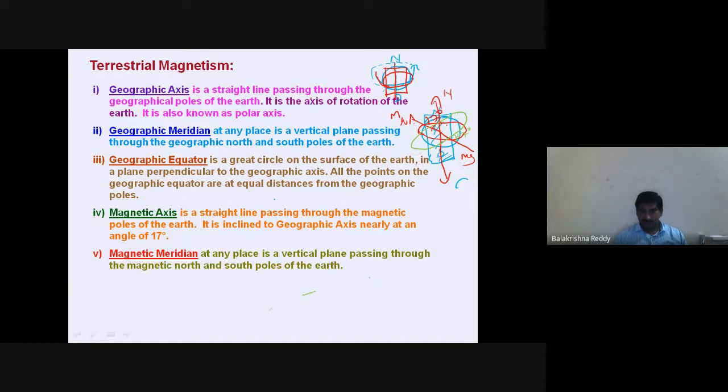Along the axis of geographic north and geographic south, and magnetic south, that meridian is called the magnetic meridian. This is with respect to the geographic south and geographic north.